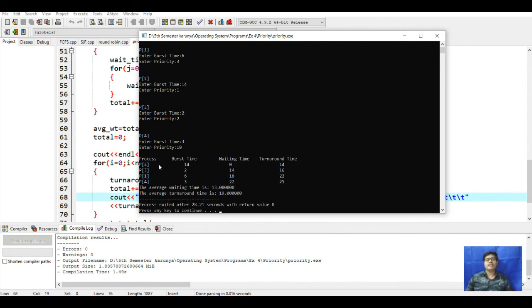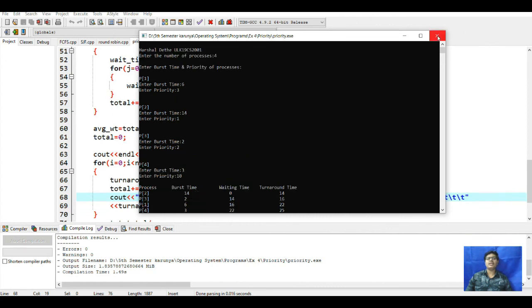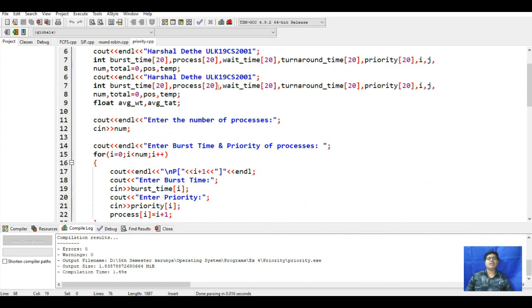So here we can see the second process, with burst time 14, has the highest priority. Then it will go to the next highest priority, but nothing is there. Then it will go to the next, which has 6 and 3. Then it will calculate one by one and print the waiting time and turnaround time of each process. So like this it calculates the priority scheduling algorithm.